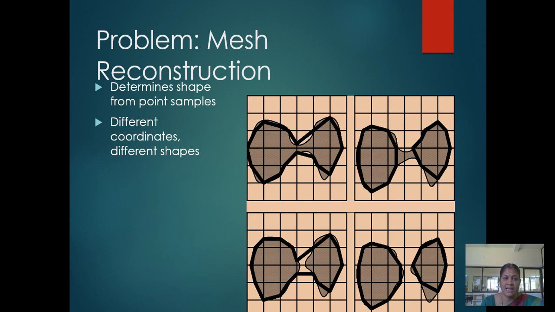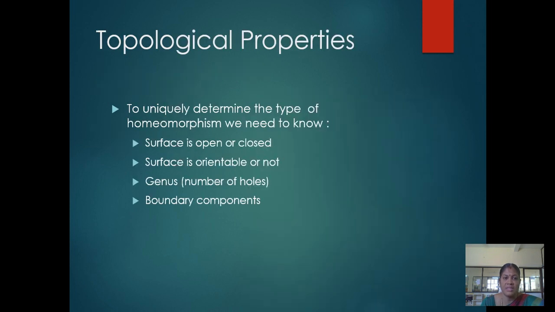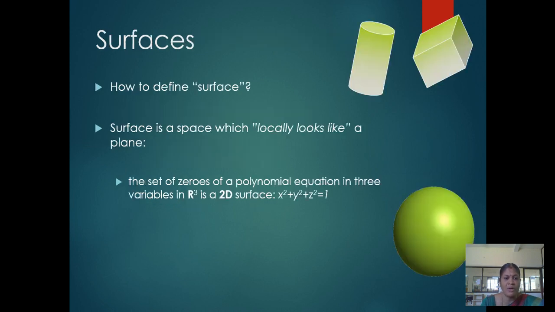Problem: shape reconstruction. Determine the shape from the point sample; different coordinates, different shapes. Topological properties: to uniquely determine the type of homeomorphism, we need to know whether the surface is open or closed, whether the surface is orientable or not, the genus, and the boundary components.